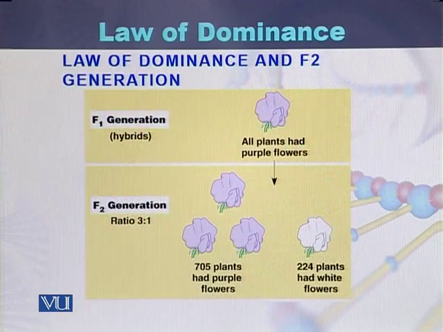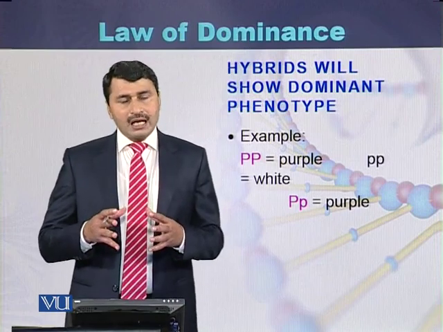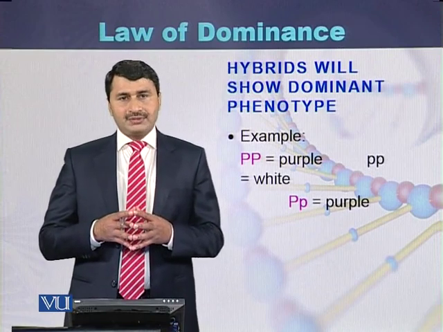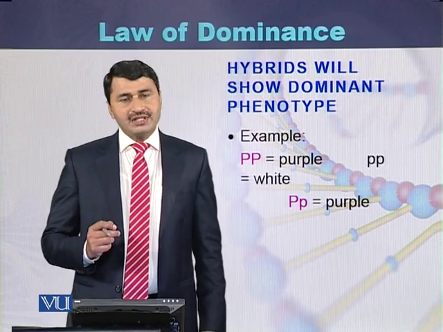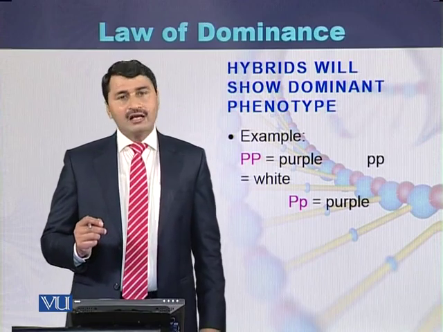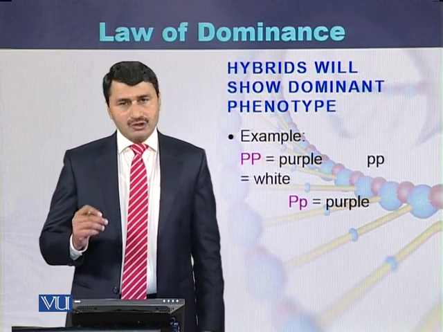When the plants produced in the F1 generation were interbred, out of every 4 plants, 3 plants were producing purple color flowers, while one plant was producing white color flowers. If we try to understand this phenomenon at the level of genotypes, purple color can be labeled as capital P and capital P, while white color flowers can be labeled as small p and small p.